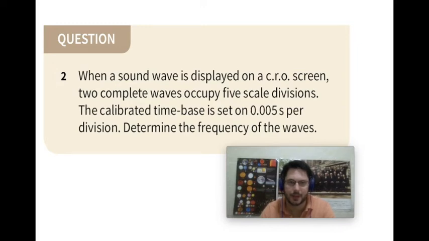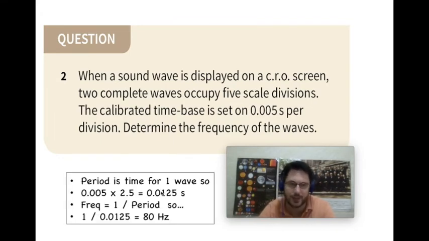Okay, welcome back. When a sound wave is displayed on a C.R.O screen, two complete waves occupy 5 scale divisions. So 2 waves occupy 5 scale divisions. The calibrated time-based setting is 0.005 seconds, or 5 times 10 to the minus 3 seconds, 5 milliseconds per division. Determine the frequency of the wave. Same as what we did last time. Let's count.